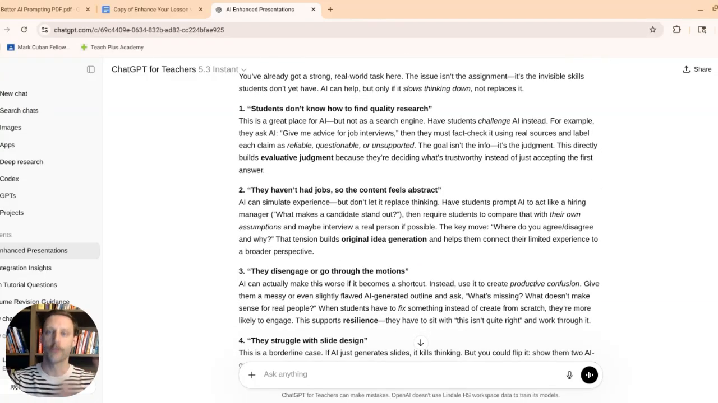It says, first, that the students don't know how to find quality research, that aspect that I pointed out to it. It said that this is a good place for AI, but not as a search engine. So that's a pushback that I really like. It encourages me to have students challenge AI instead. So they could go to AI and ask something like, give me advice for job interviews. And then the advice that it gives them, go and fact check it outside of AI.